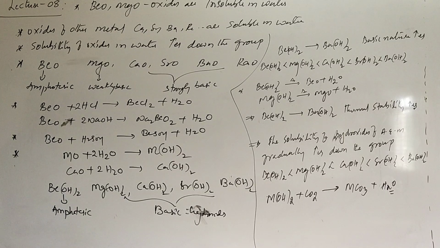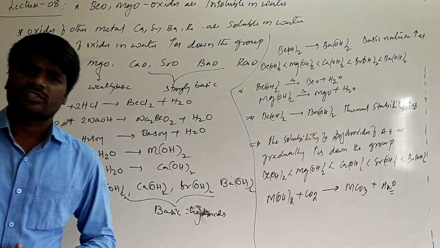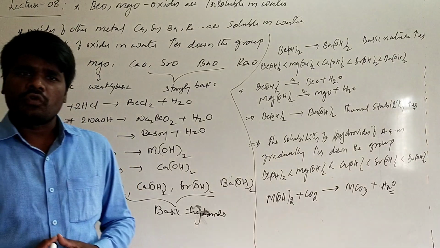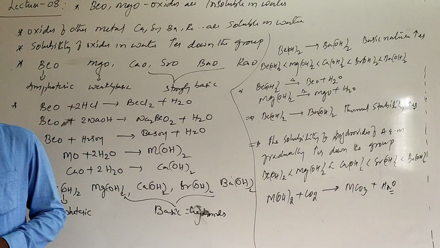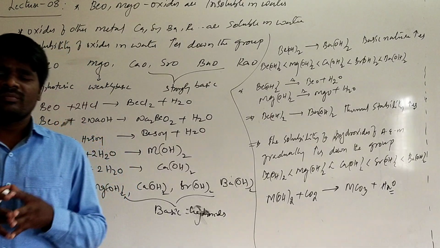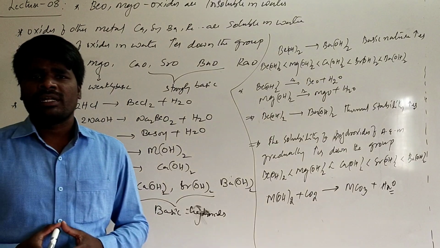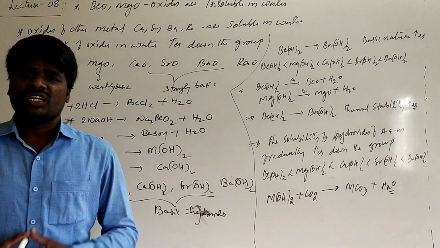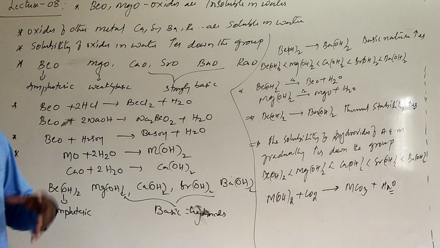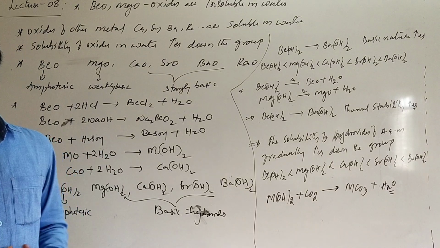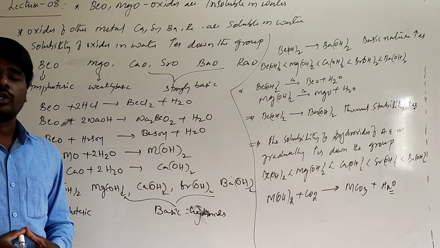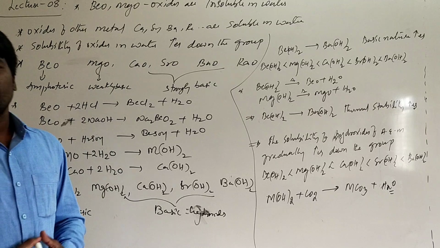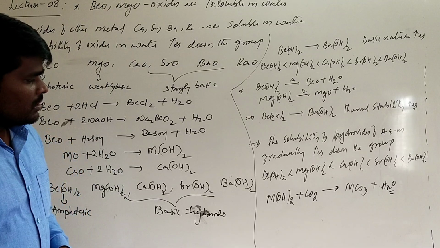The important aspect is that beryllium oxide is amphoteric in nature, which has a structure similar to zinc sulfide, that is the wurtzite structure, whose coordination number is 4:4, whereas the other oxides of alkaline earth metals are ionic in nature, which have the structure similar to NaCl, where the coordination number is 6:6. Beryllium oxide and magnesium oxide are generally insoluble in water, and as you move down the group, the solubility of oxides increases. They generally form hydroxides, and among these, beryllium hydroxide is amphoteric in nature. As you move down, the basicity of the hydroxides increases. Hope it is clear.